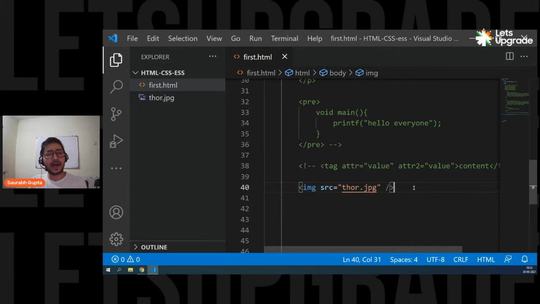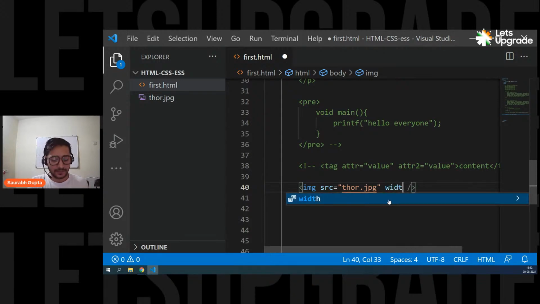Okay, guys, so what if I want to manipulate the height and width? That's simple. You again have a height attribute and a width attribute in your image tag. So give a space and write width, and then write any width. For example, I want to give 300 pixels. Pixel is the unit for computers, right? You know that your resolution is in pixels. So that's why this is the most common unit that you have in web designing. So 300 pixels means it will take 300 pixels of your screen. Let's see.